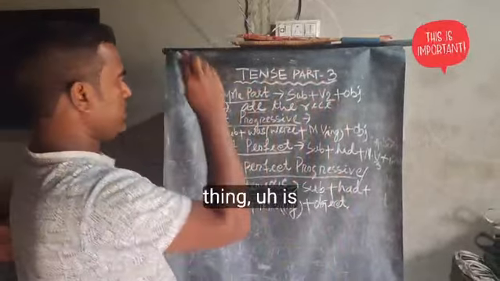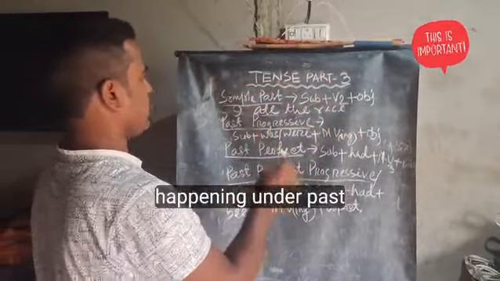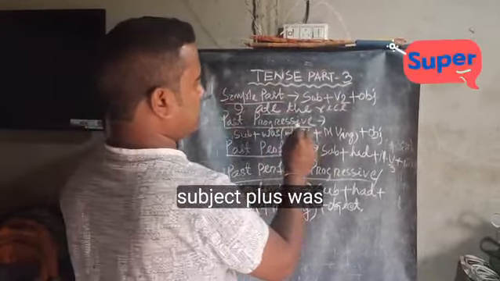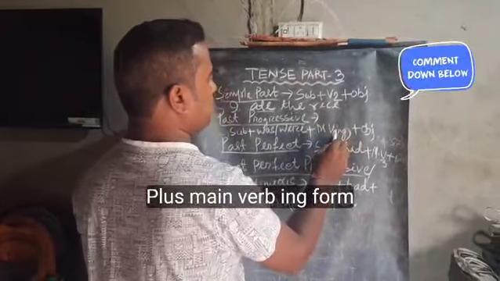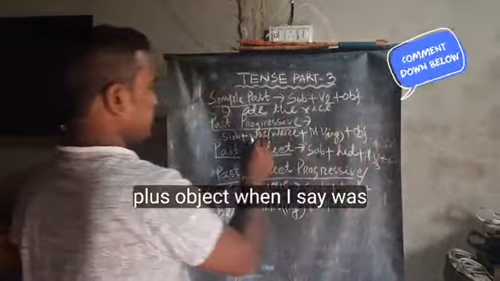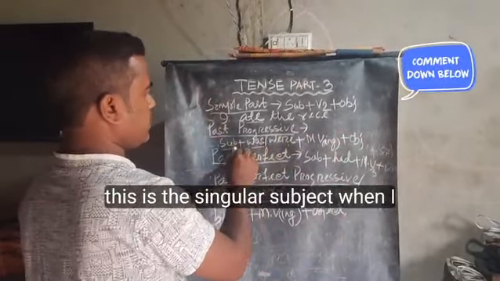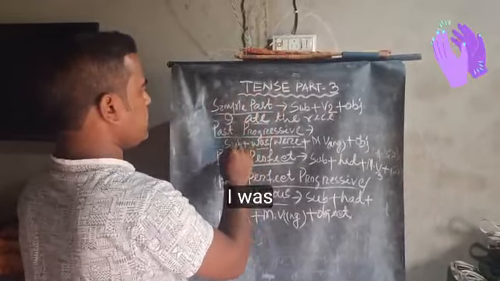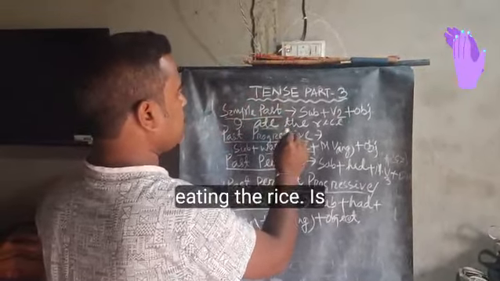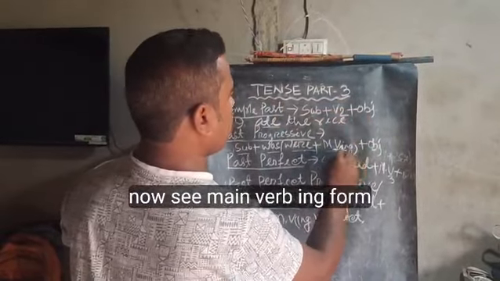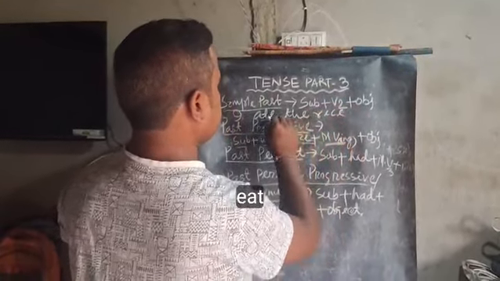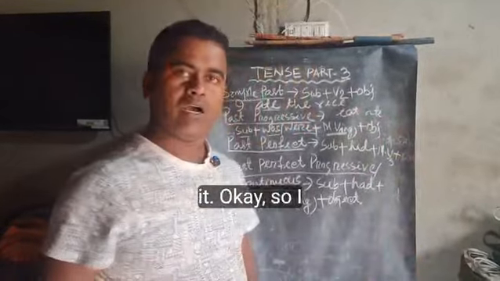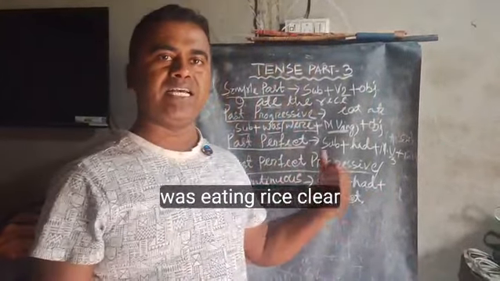Now the same thing is happening under past progressive. The structure is subject plus was/were plus main verb ing form plus object. When I say was, this is the singular subject. When I say were, this is the plural subject. Now see, I was eating the rice. Now see, main verb ing form: eat, ate, eating, eaten. Okay, so I was eating rice.